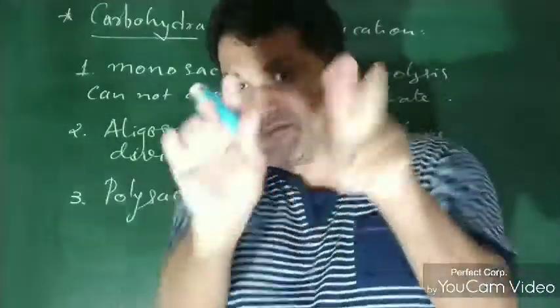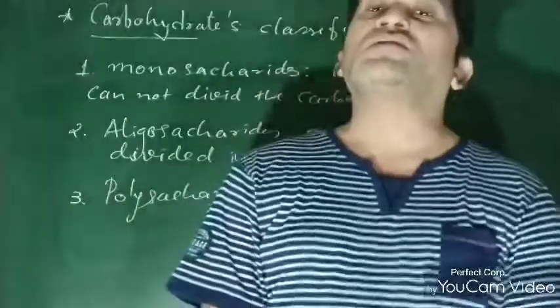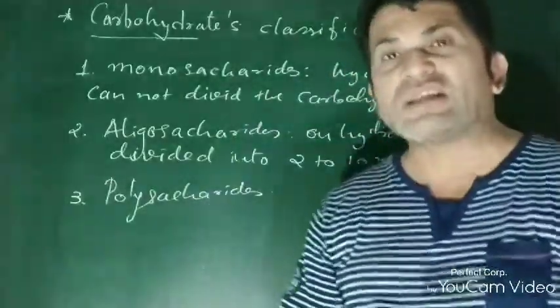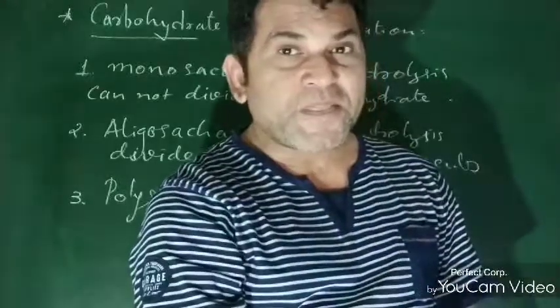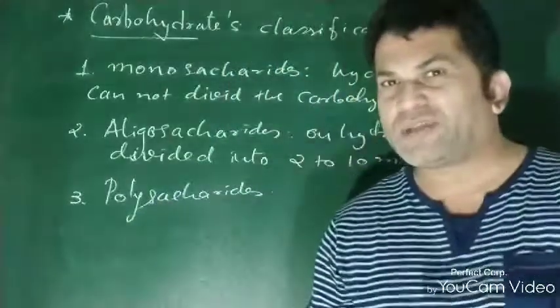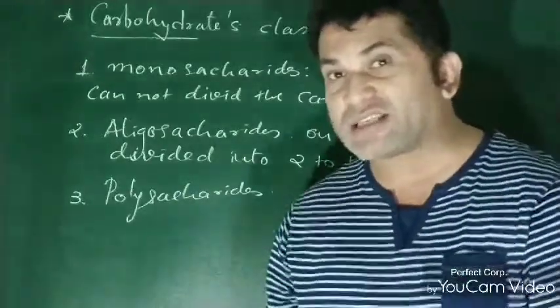So remember the number 2 to 10 molecules. I hope you understand the definition of oligosaccharides.